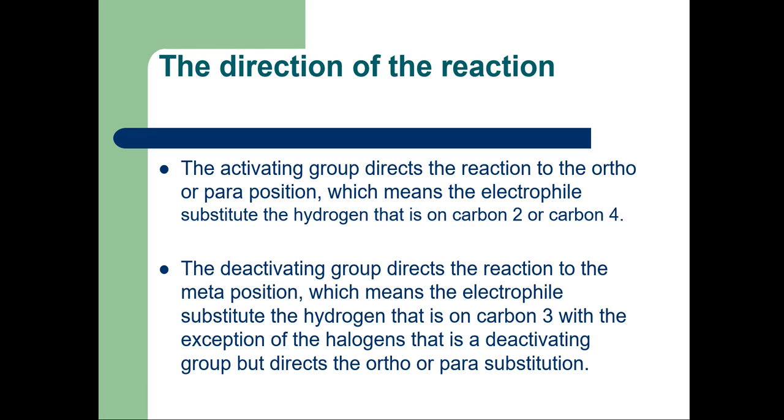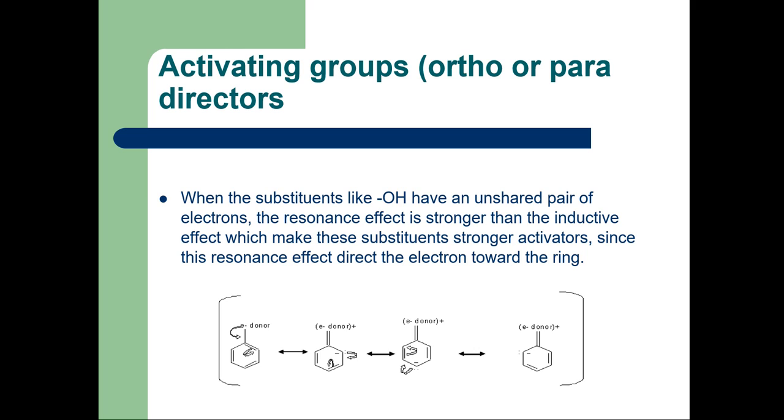This NO2 group withdraws electrons from the ring. So at the ortho and the para position, electron density decreases, but compared to the ortho and para positions, electron density is more in the meta position.